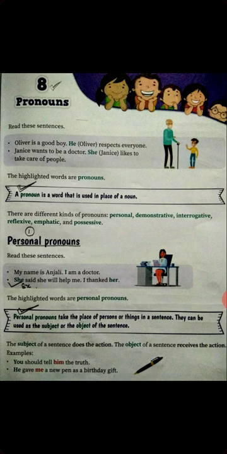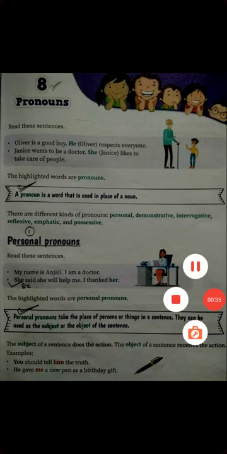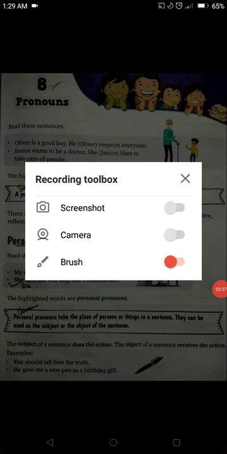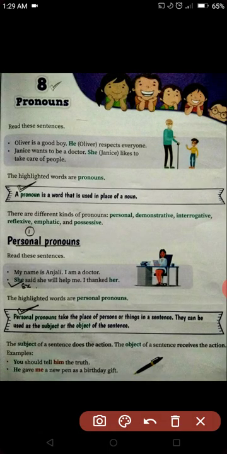We can see examples at the top. Oliver is a good boy. Oliver is a noun. Here you can see, in place of Oliver, here it is used he. He is the pronoun. In the next example, Janice wants to be a doctor. She likes to take care of people. This is the noun and this is the pronoun. So it clears a noun and pronoun. A pronoun is a word that is used in place of a noun.